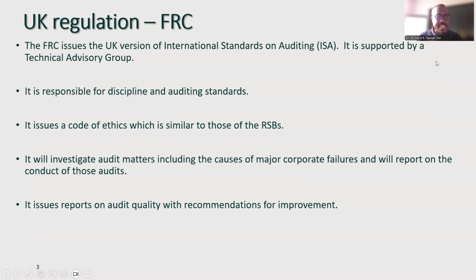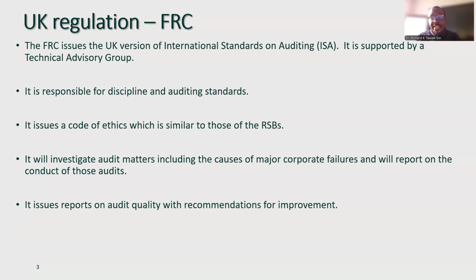Now, with UK regulation, the Financial Reporting Council, the UK version of the regulator, issued the UK version of the ISA. So you can see ISA (UK), with UK in brackets. It is supported by the Technical Advisory Group. These guys are responsible for audit discipline and auditing standards.